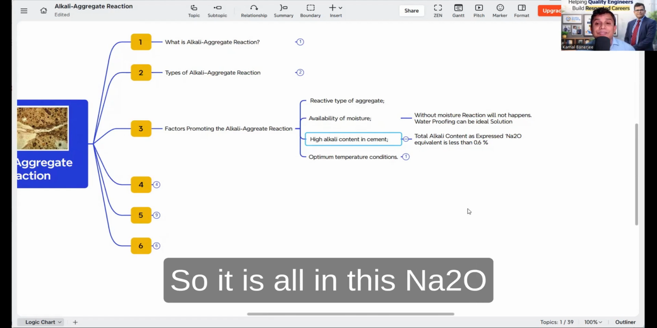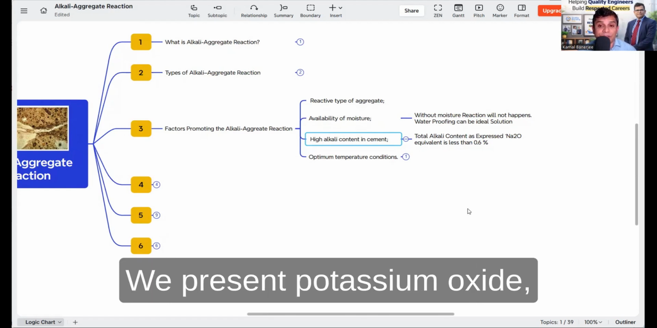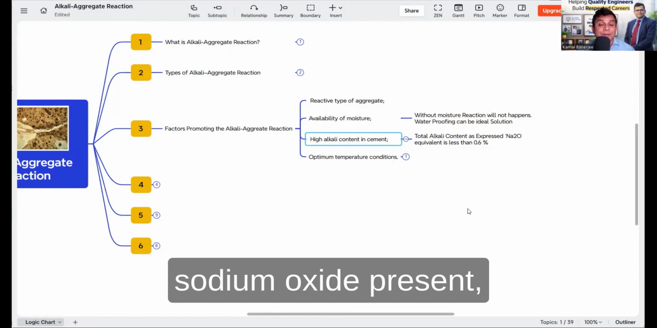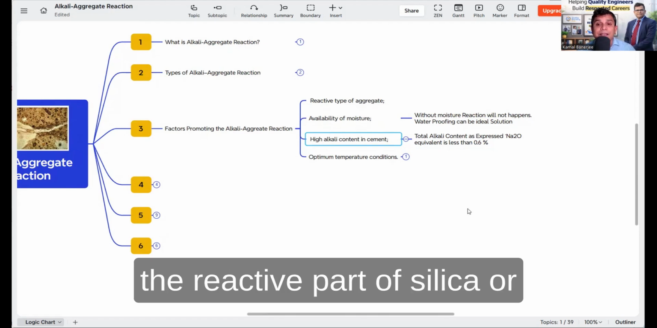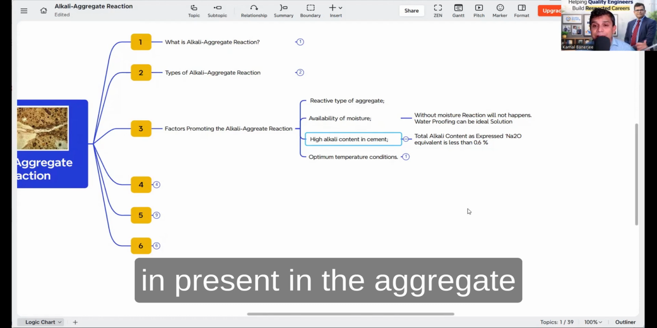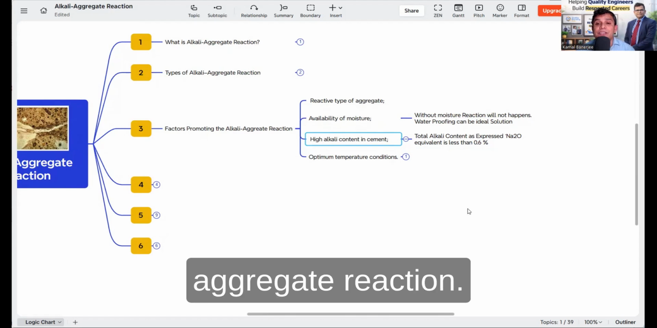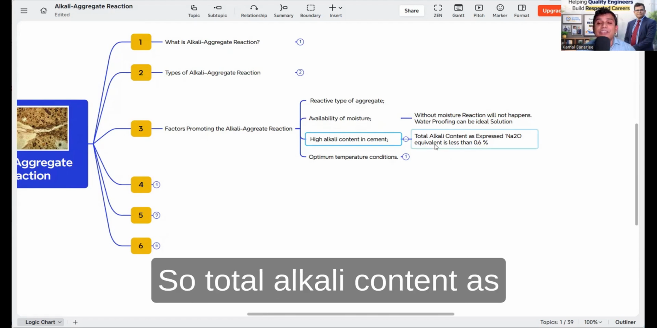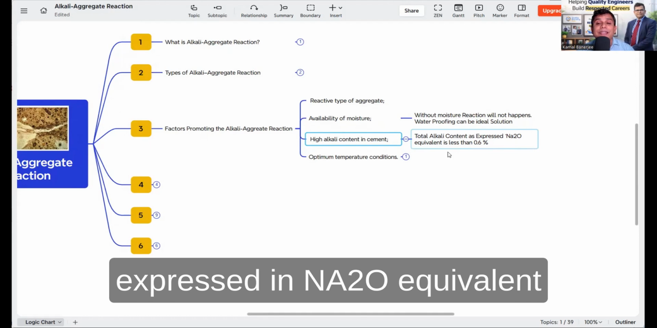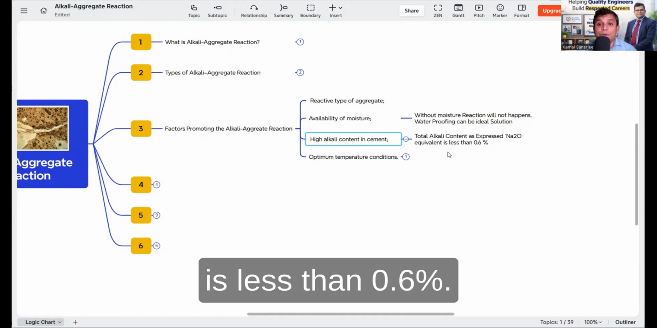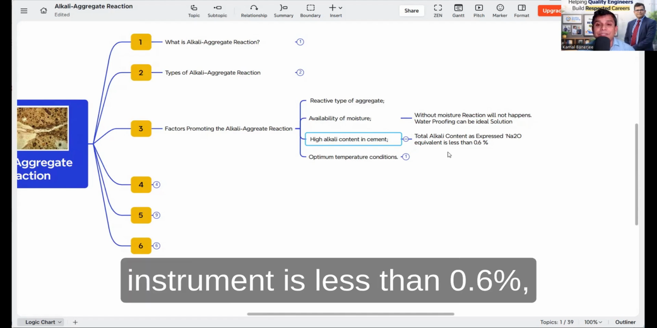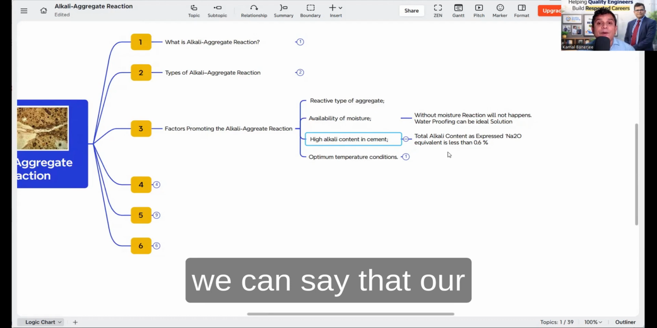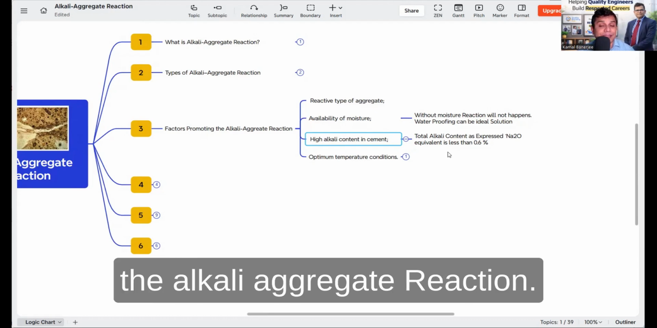So it is all in this Na2O, the sodium oxide. We have potassium oxide and sodium oxide present in the form of alkali in the cement, and it reacts with the reactive part of silica present in the aggregate, called the alkali aggregate reaction. So if the total alkali content, as expressed in Na2O equivalent, is less than 0.6%, we can say that our concrete is safe from the alkali aggregate reaction.